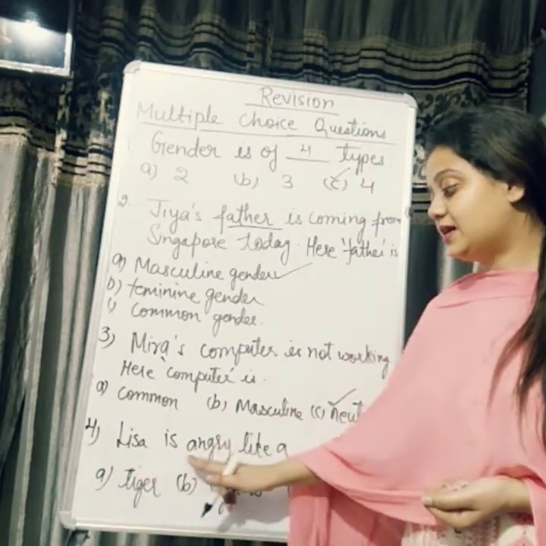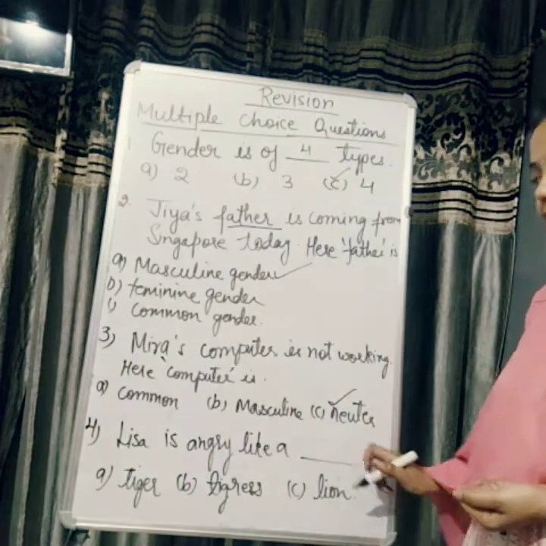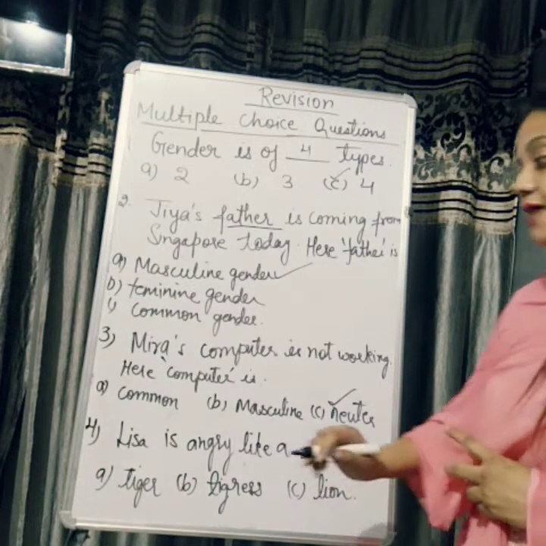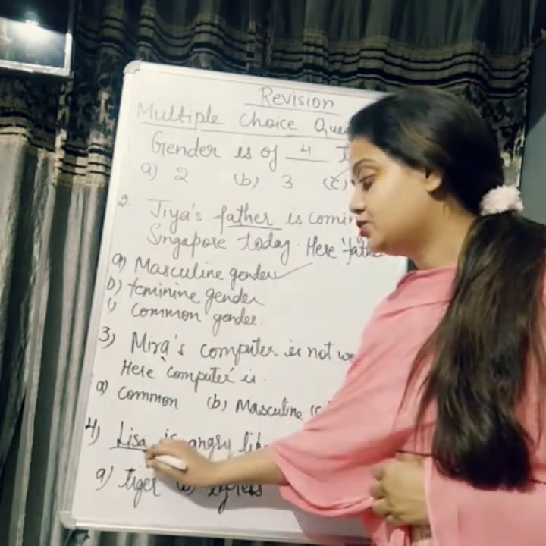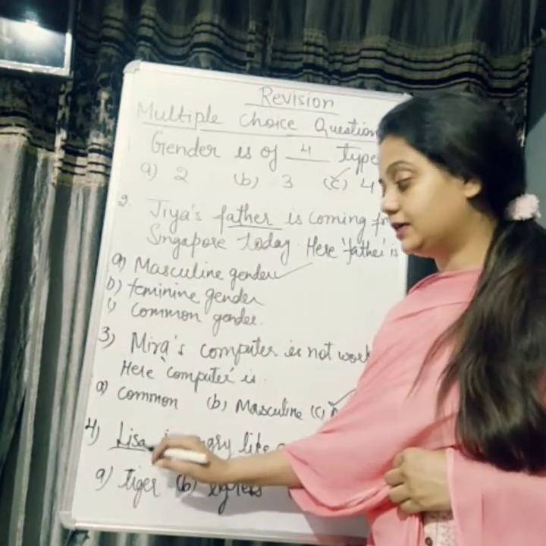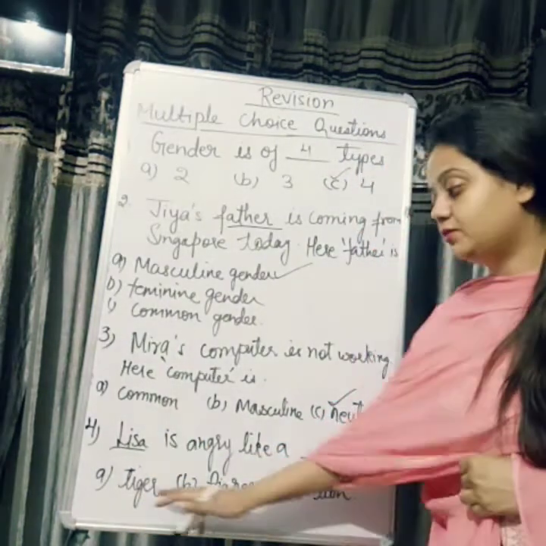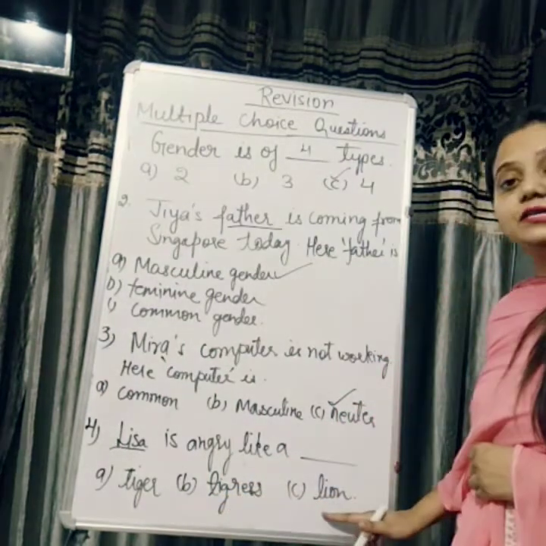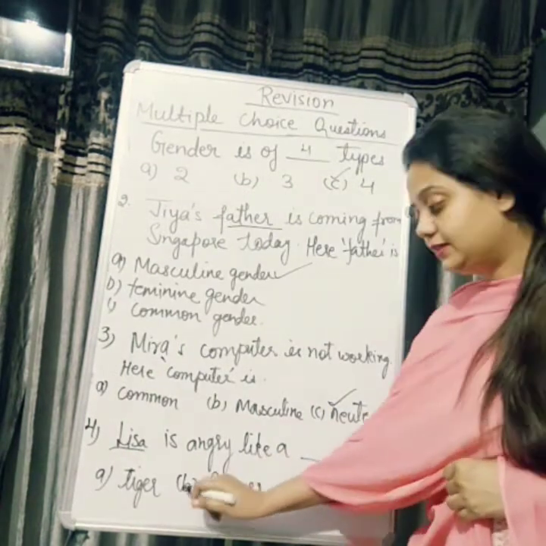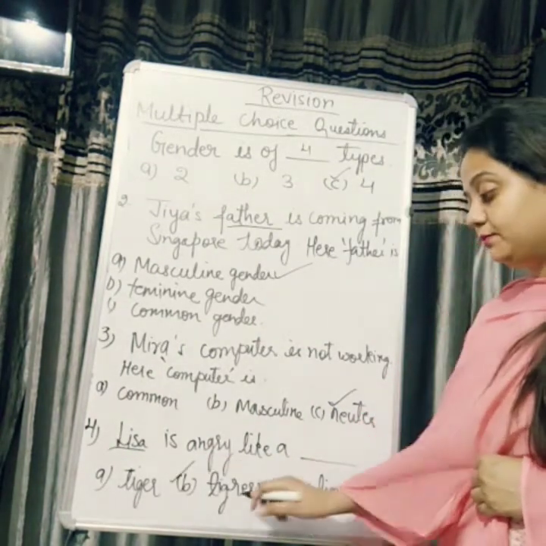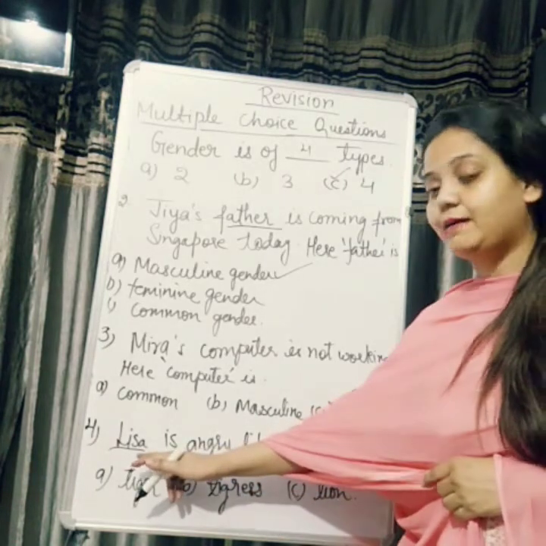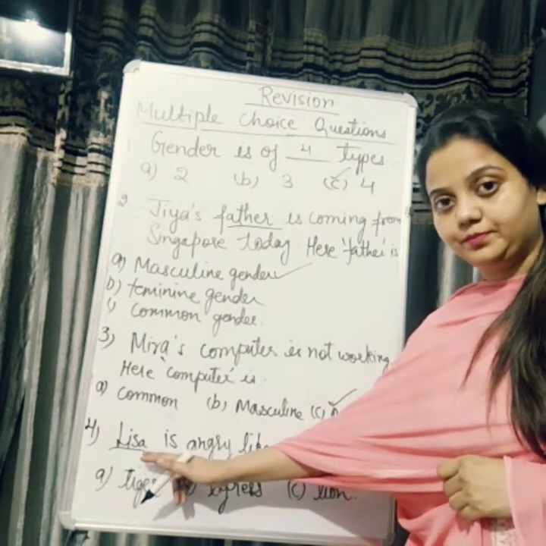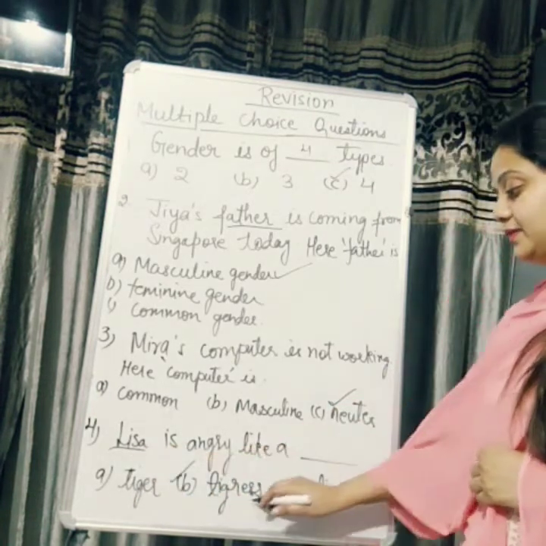Fourth one is: Lisa is angry like a dash. Now the options are tiger, tigress, or lion. You have to see, we are talking about Lisa here. So Lisa is a female, right? She's a girl. Over here option 1 is tiger. Tiger is male, tigress is female, and lion again is male. So you will take option number B, because tigress is female, and we are comparing Lisa with tigress because Lisa is also female. Okay, so Lisa is angry like a tigress.